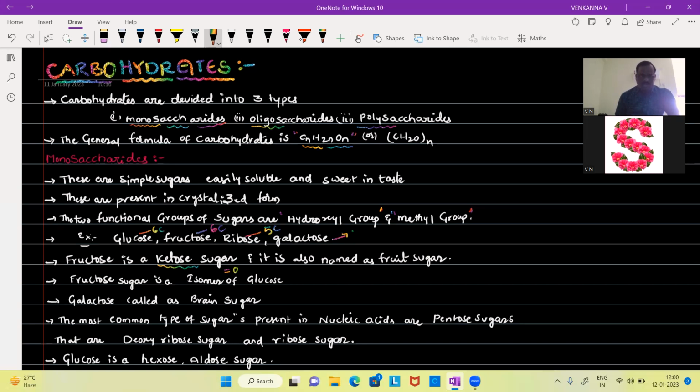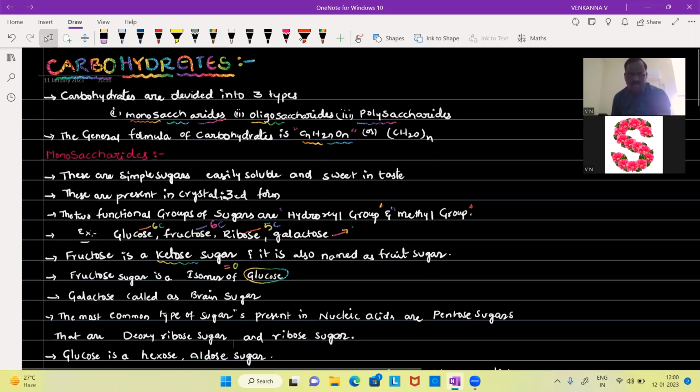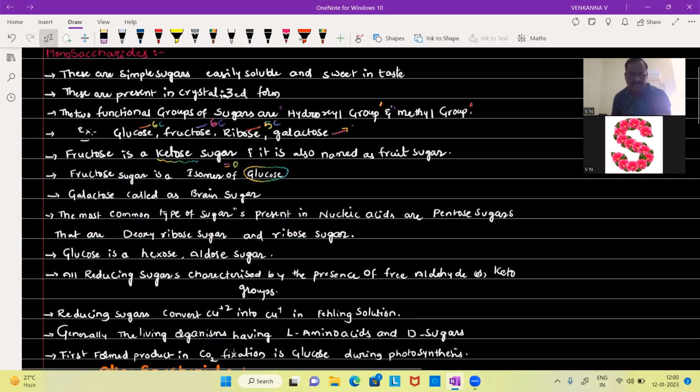Fructose sugar is an isomer of glucose. Yes, why? Because glucose and fructose are hexoses. Both of the two are easily interconvertible forms. They are easily converted from one form to other form, means fructose to glucose, glucose to fructose. They are easily convertible isomeric forms. They are involved in isomerization to convert from one form to other form.